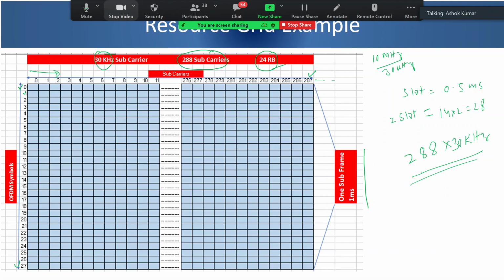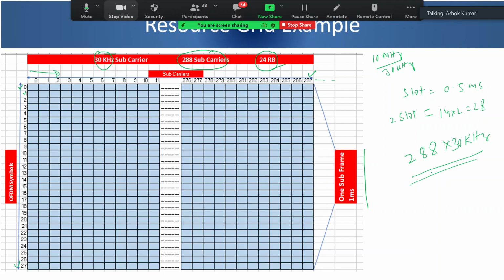Yeah, you can use. So for example, I think you recall one of my slides in the previous one where I had shown that on the lower frequency band I can use 15 kilohertz, 30 kilohertz, 60 kilohertz, 120 kilohertz.